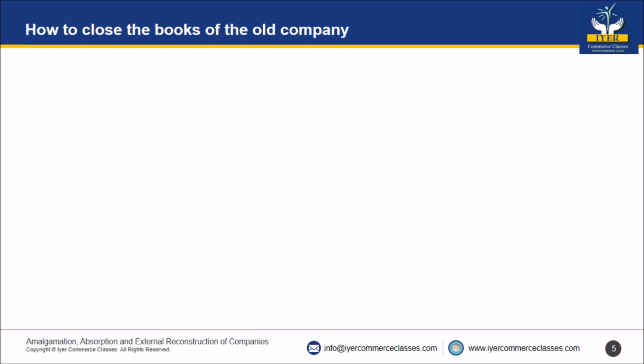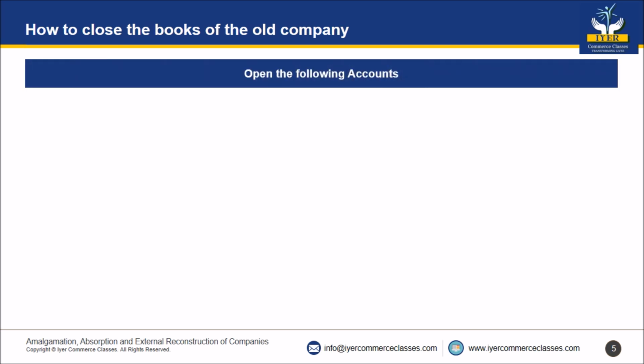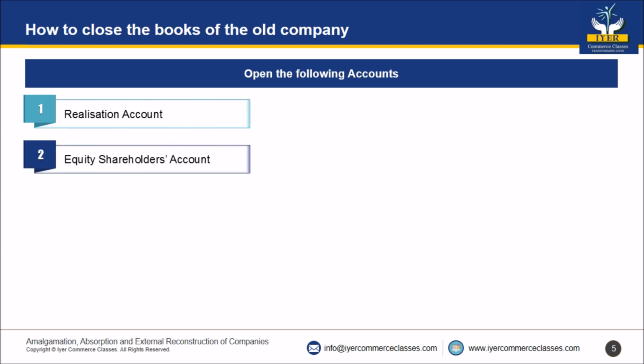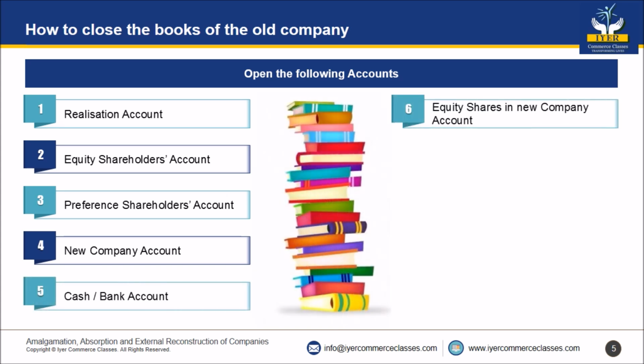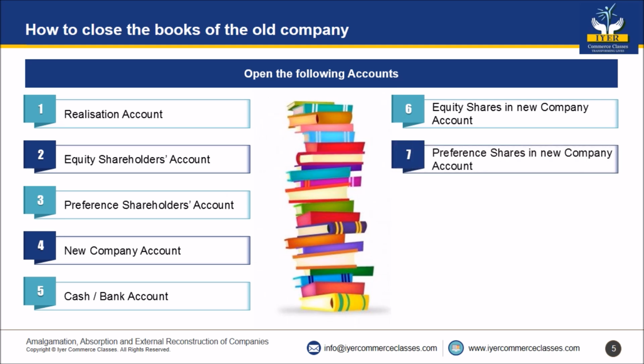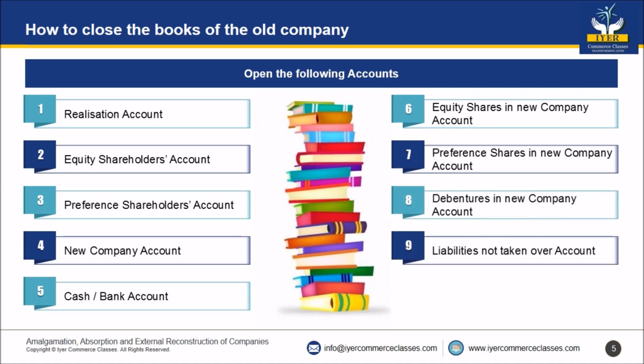Now let us see how to close the books of the old company. For that, you have to open various accounts. Number one, realization account, equity shareholders account, preference shareholders account, new company account, cash bank account, equity shares in new company account, preference shares in new company account, debentures in new company account, and last one, liabilities not taken over account.